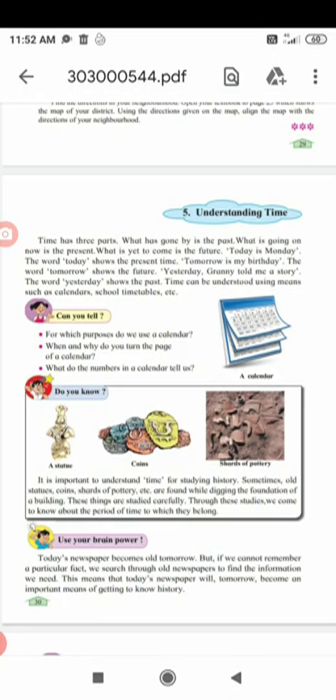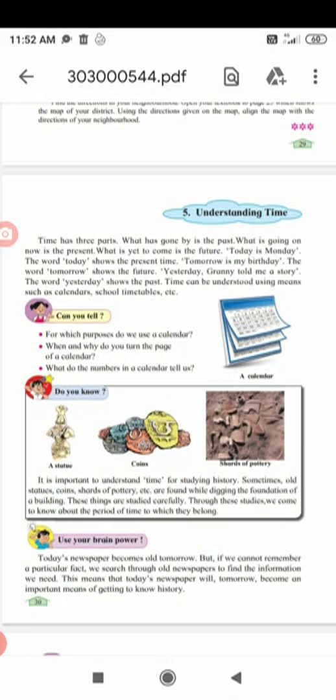So children, understood up to here? Time has how many parts? Three parts: past, present and future. Today is Monday, yesterday was Sunday, and tomorrow will be Tuesday. For example, today is the 15th, yesterday was the 14th, and tomorrow will be the 16th. Understood up to here, children?